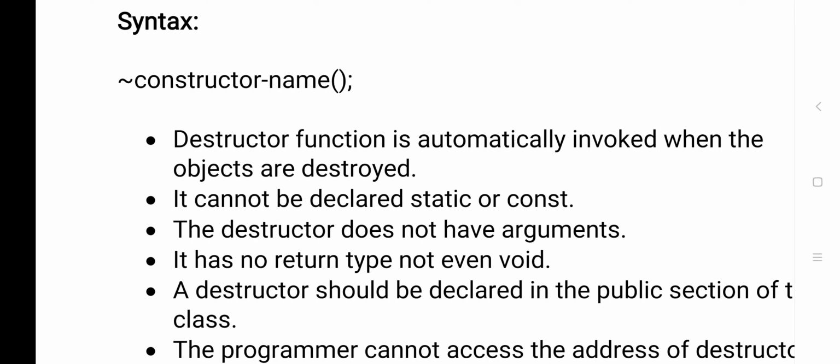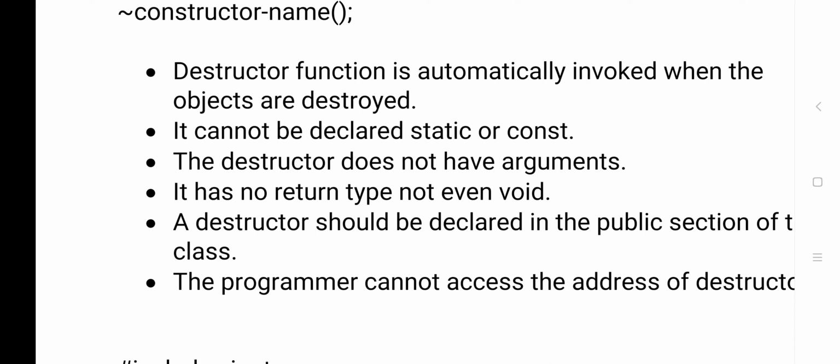Now I have added a few points regarding the destructor. Destructor functions are automatically invoked when the objects are destroyed. When the execution of the program is over, the objects are destroyed, and that is done by the destructor. If it is a constructor, you need to call it, but if it is a destructor, you don't have to do anything. It will be called automatically when the object is destroyed.